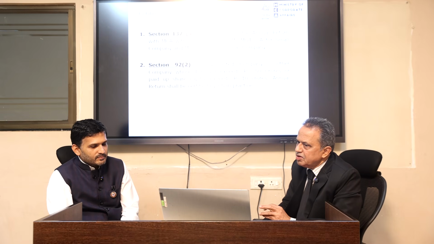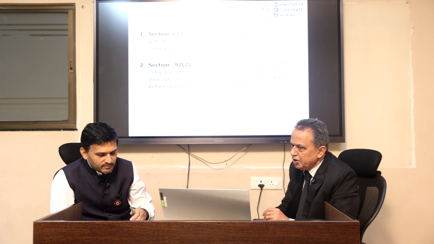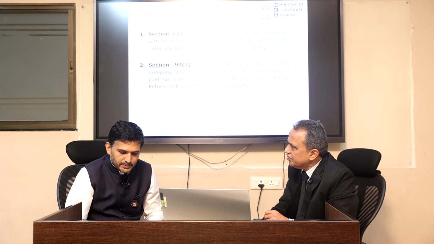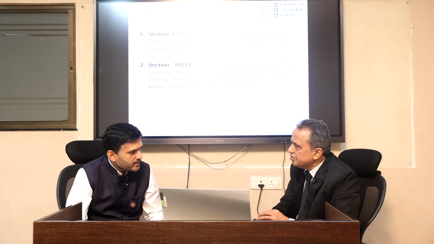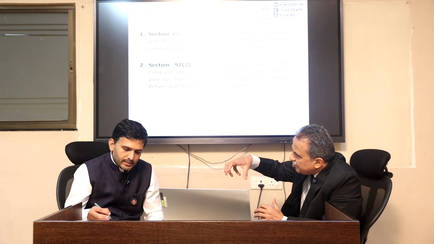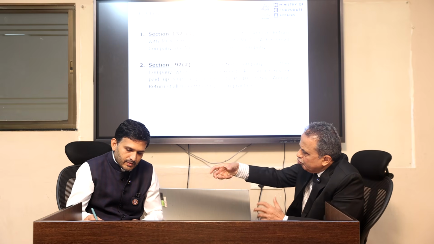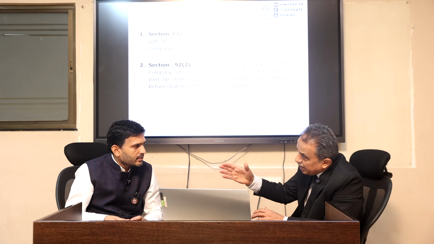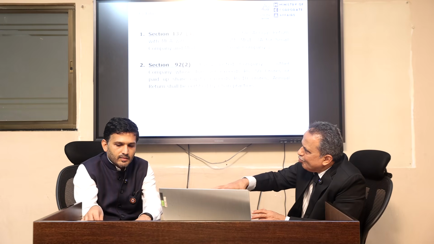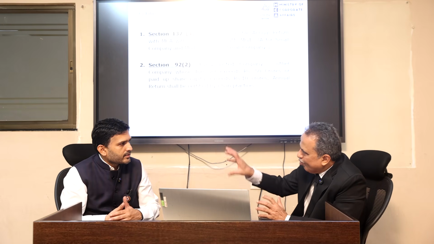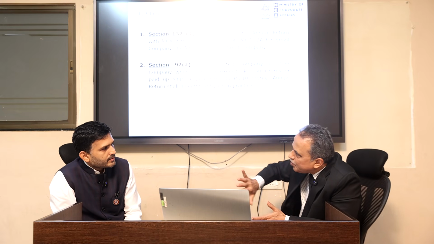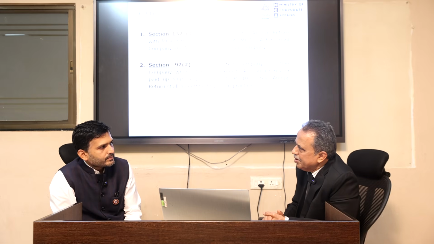Every listed company and other company whose turnover exceeds 50 crores or paid up share capital exceeds 10 crores, the annual return shall be certified by a company secretary in practice. Earlier there was a form MGT 8, a separate certificate which was required to be obtained from the practicing company secretary and attached with this MGT 7. But now they have embedded the provisions in MGT 7 itself. Whatever matter was there in the separate certificate is included in MGT 7 only. So a separate MGT 8 is not now required.